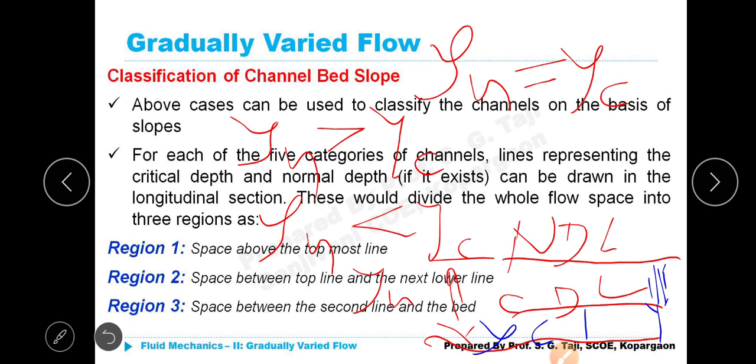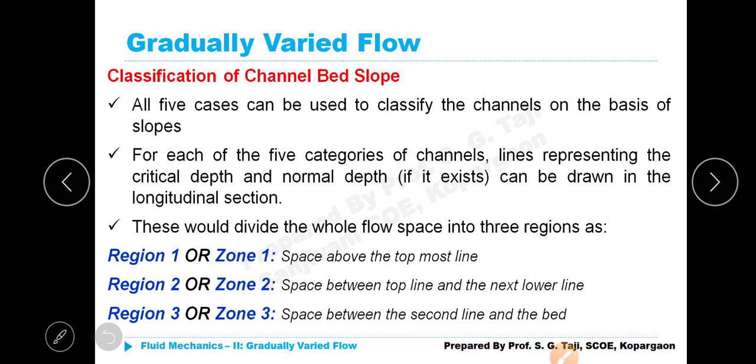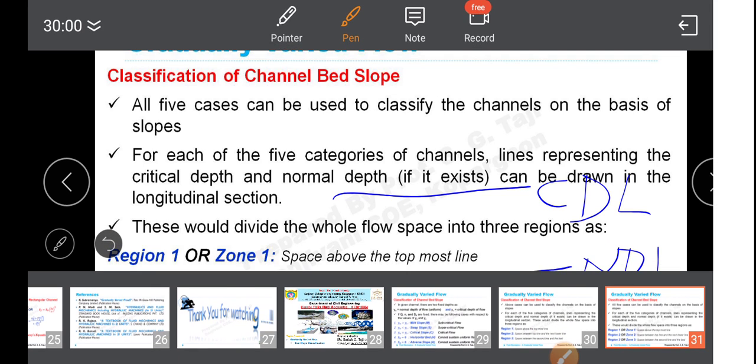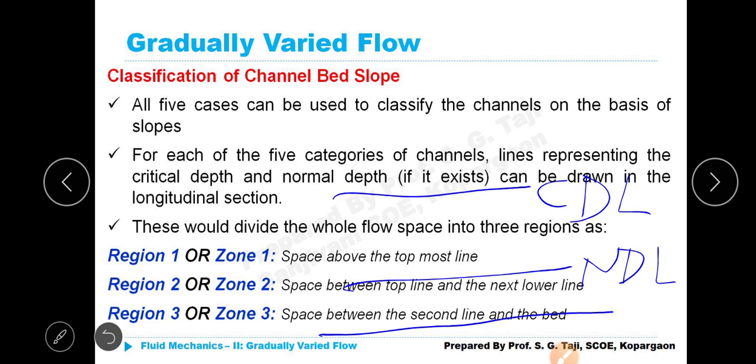Suppose you interchange. I will write in another slide wherever space is available. Suppose this is CDL and this is NDL. In the previous case, we had NDL above and CDL below. However, the bed slope will always be below only, is it not?